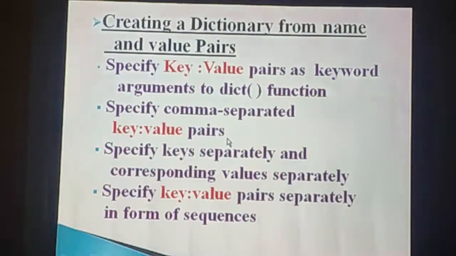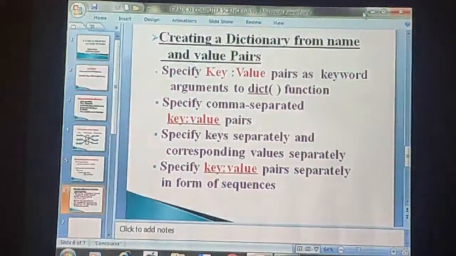Here key value pairs are separated by using comma, but with the help of the dict of constructor function, how can we specify the comma separated key value pairs? Let us see.